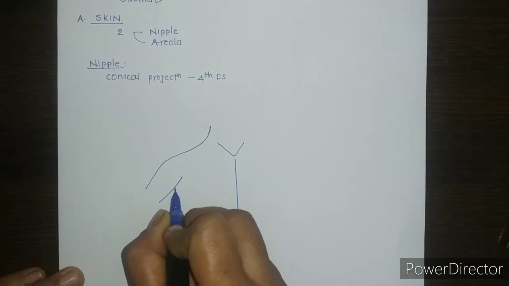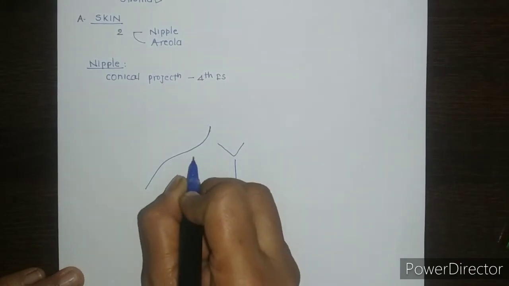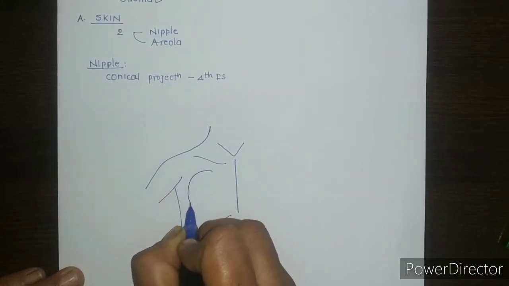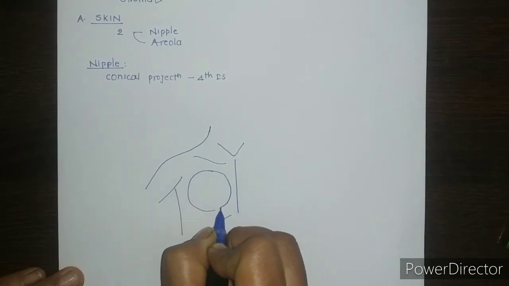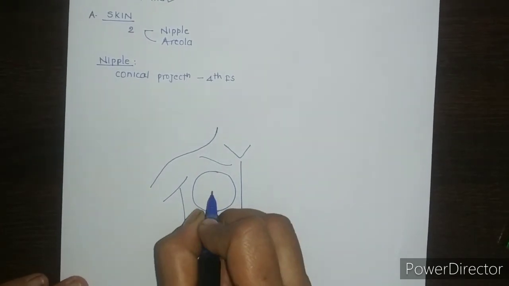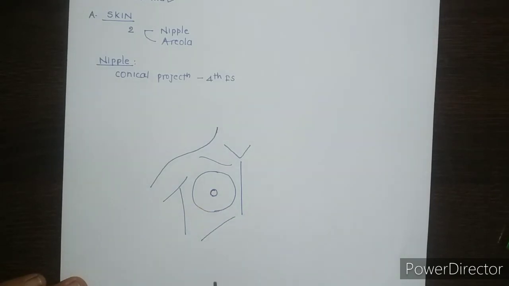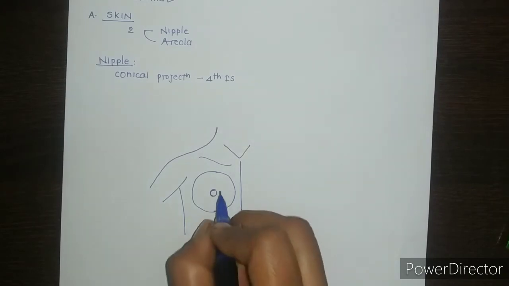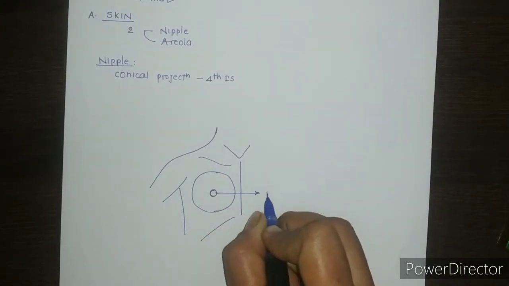So this is clavicle and this is mammary gland. Nipple is a conical projection present just below the center of the breast at the level of 4th intercostal space. This is nipple.